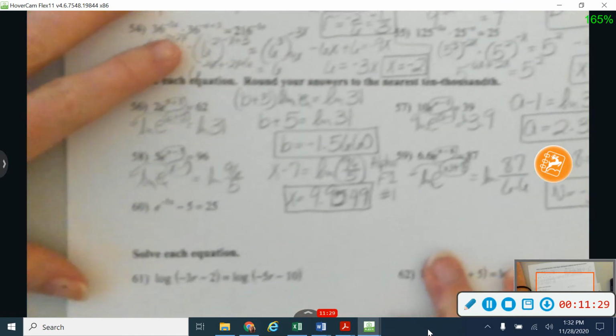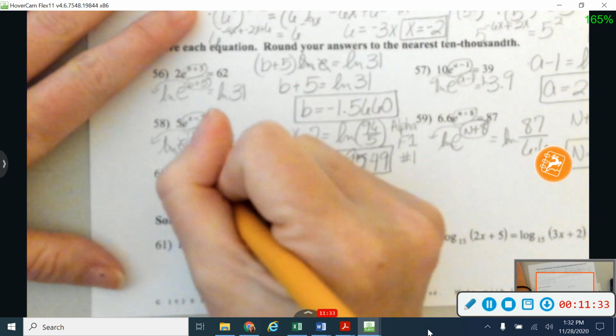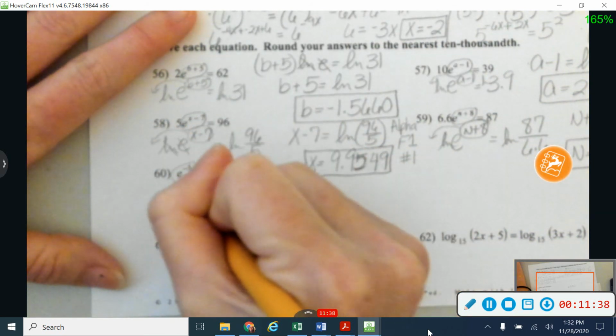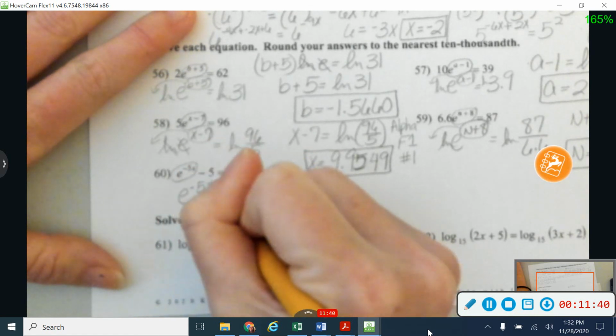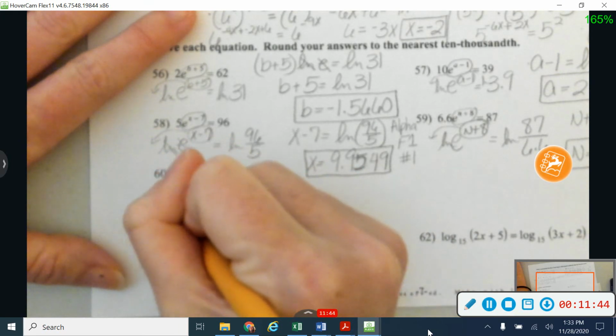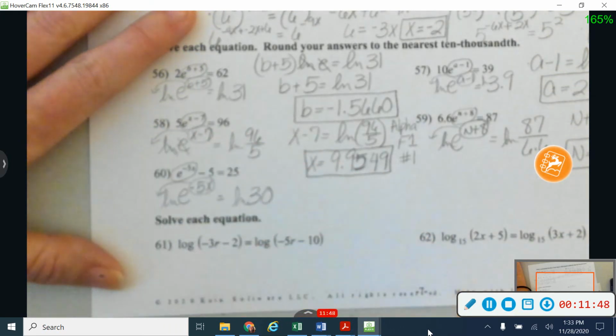Okay, and finally on number 60, this time I have a little bit of a different method to getting my e by itself. Here's e right here. So on this one I'm going to add over my 5, and that's going to give me 30, and then I'm going to take the natural log of both sides. So same method, just a little bit different method of getting that e by itself.